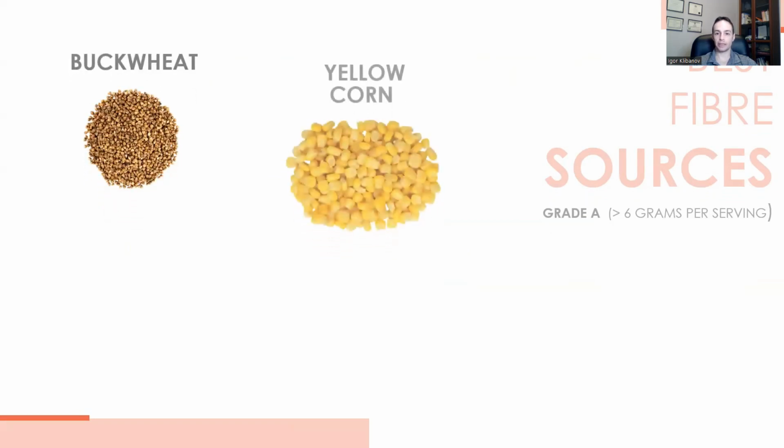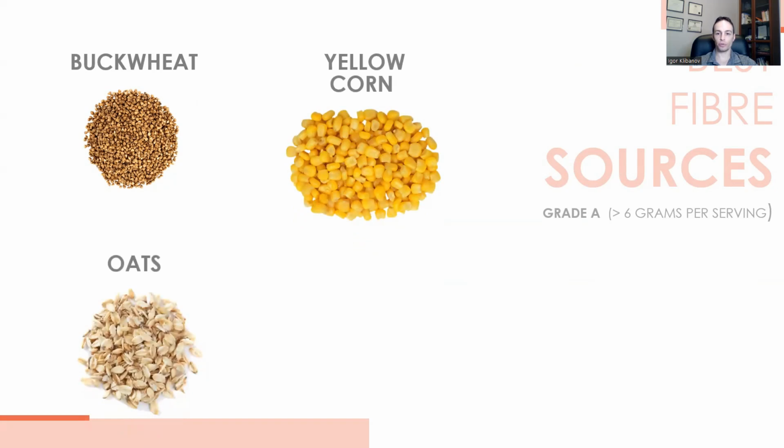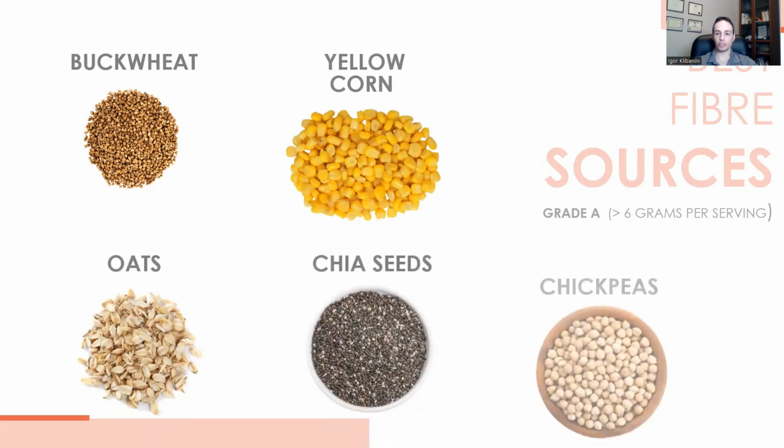And if you're wondering what are the best fiber sources, here are the best ones that have 6 grams per serving or more. Buckwheat, yellow corn, oats or oatmeal, chia seeds, chickpeas, all very rich sources. And here are a few others.